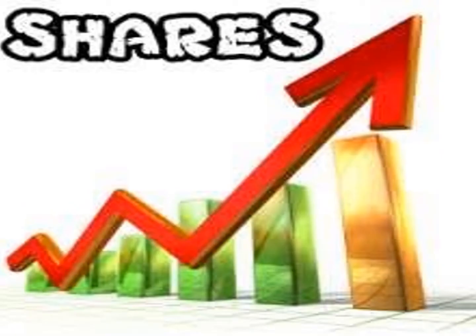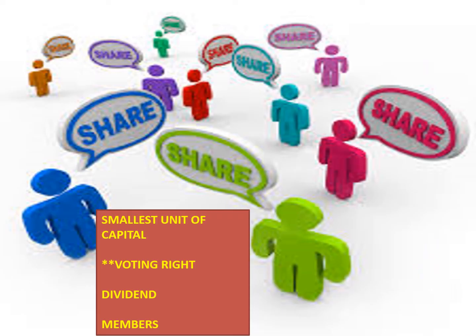If we see shares, let us see how exactly the impact of shares is there on the company and what exactly shares are. Because this is what we see, the effect of what you can see over here on the slide, in the stock market, share prices going up and down. Shareholders are scattered all over the globe and they possess these shares. That means it is the smallest unit of capital.